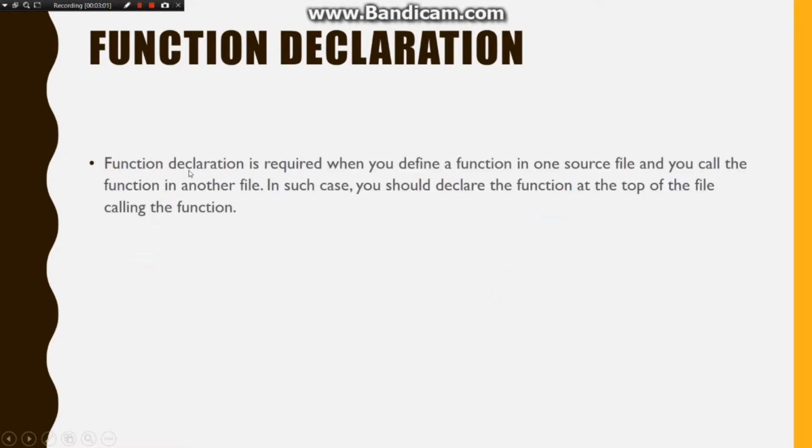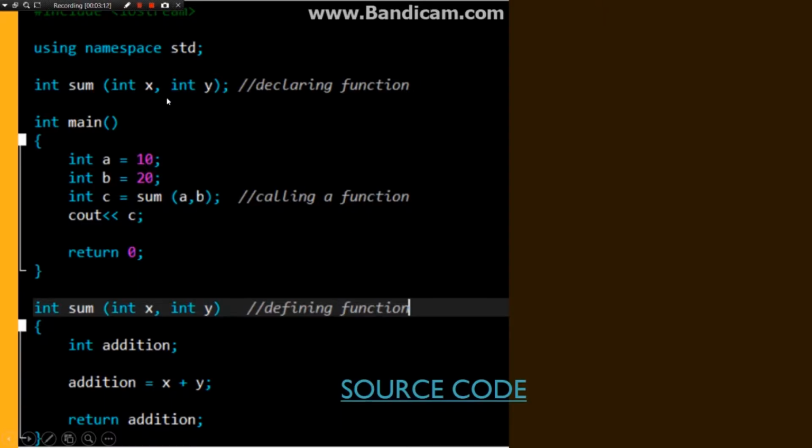Okay, next. Function declaration is required when a function is defined in one source file and you call the function in another file. You should declare a function at the top of the file calling the function. This is when we declare the function. This is when we define the function. We must have the semicolon when we are declaring a function. This is when we call the function.